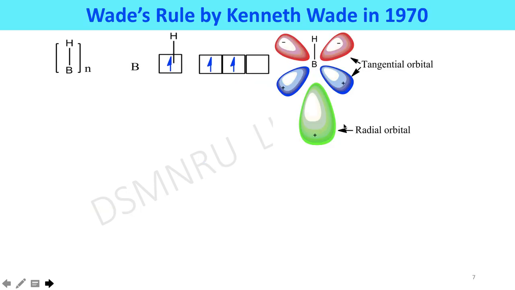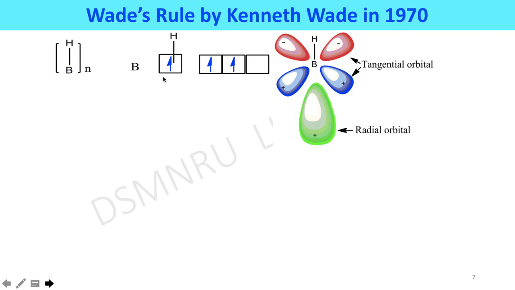The structure of metal carbonyl clusters can be learned with the help of Wade's rule. This Wade's rule was given by Kenneth Wade in 1970 to explain the structure of boron clusters. In a boron cluster, consider a BH unit. The electronic configuration is given here.